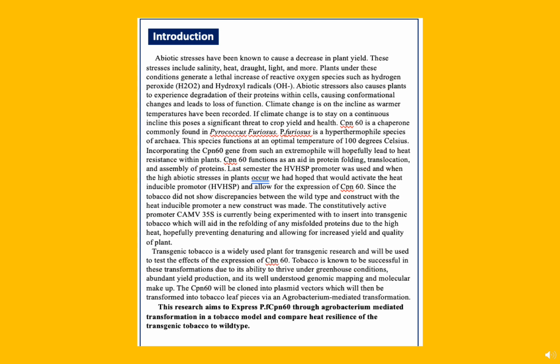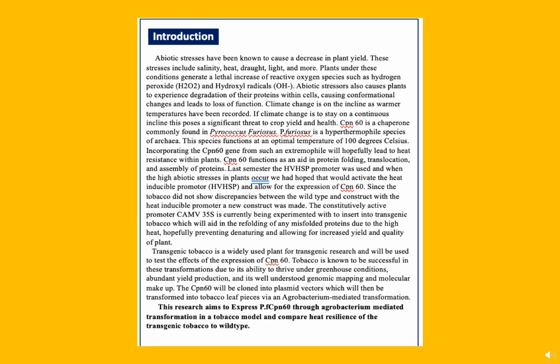Last semester, an HVHSP promoter was used in the construct of chaperone 60. However, when the plants underwent heat treatment, there were no observable differences between the transgenic tobacco and the wild-type tobacco. This can be attributed to the fact that the HVHSP promoter is a promoter that is only active under a certain range of temperatures. Therefore, a new construct has been created utilizing a cauliflower mosaic 35S promoter.